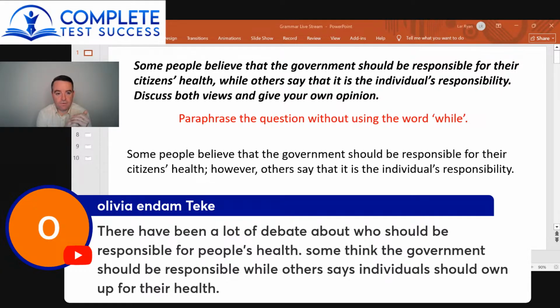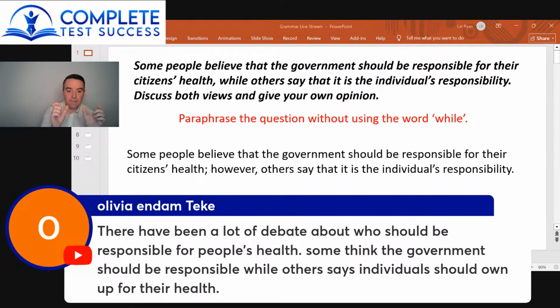So if you learn this phrase, like there has been a lot of debate about something, it just looks like you learned that because you want to use it in the IELTS test. Maybe you had an IELTS teacher who told you just learn this sentence and use it in your essay. But what can happen then is it can affect your coherence and cohesion score. Now here, at least your sentence is who should be responsible for people's health.